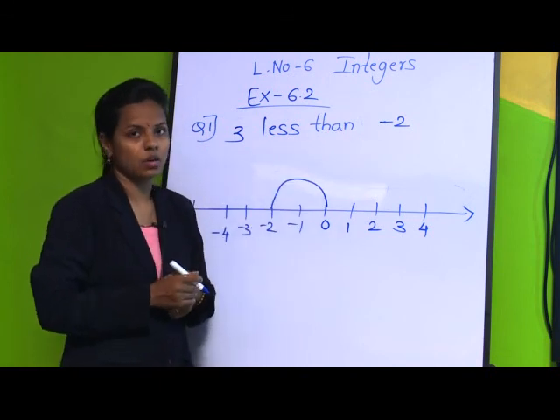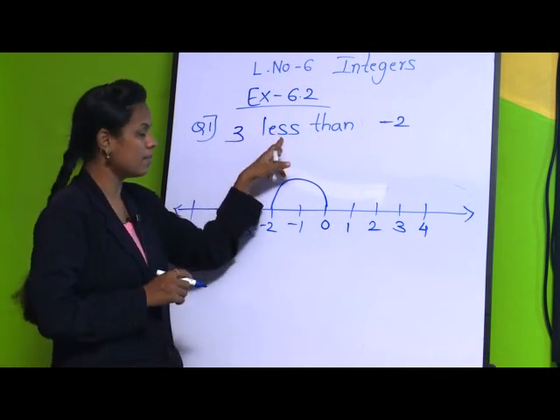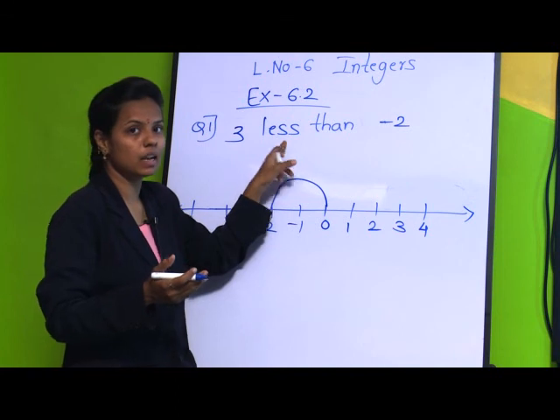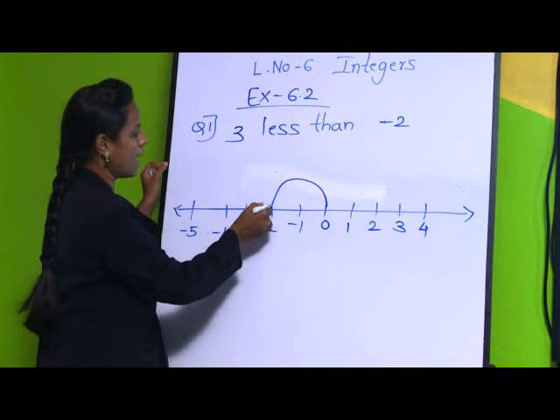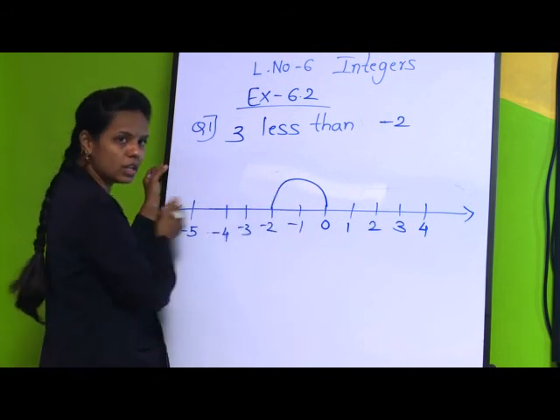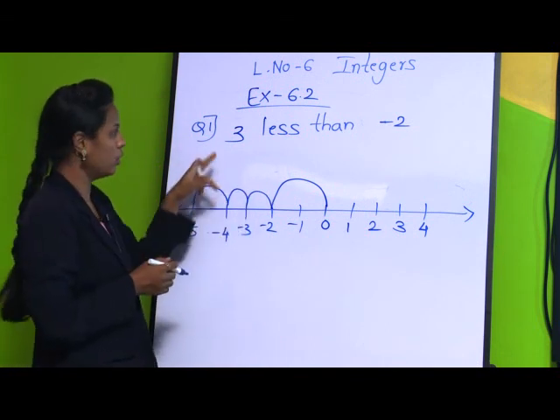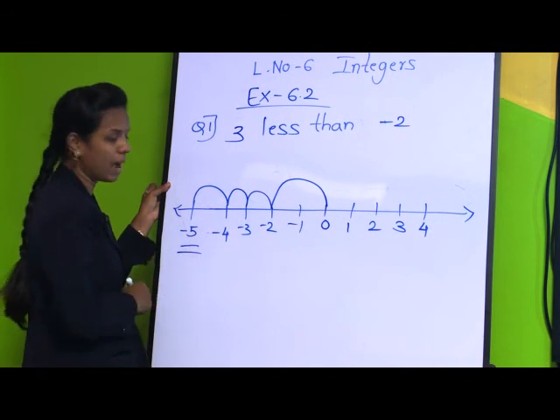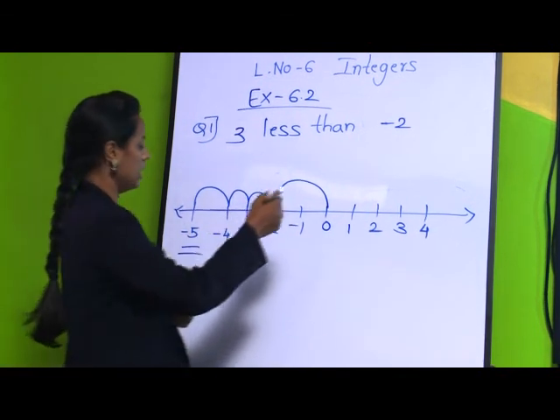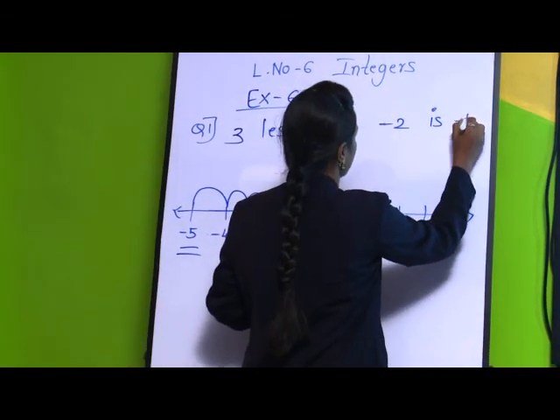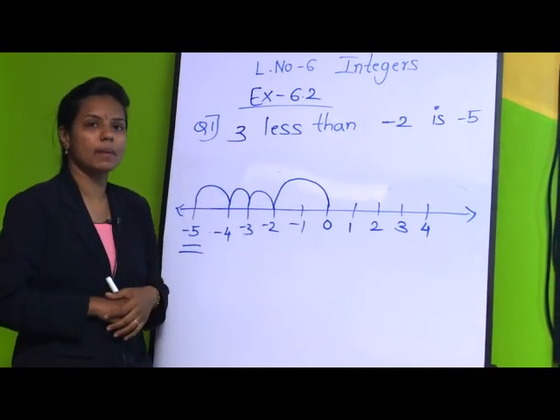To find this we have to find the number less than -2, and where can we get the less than numbers? Towards the left side, because they are in decreasing order. So from -2 we are jumping towards the left side. 1, 2 and 3. We got the answer -5. So 3 less than -2 is -5.